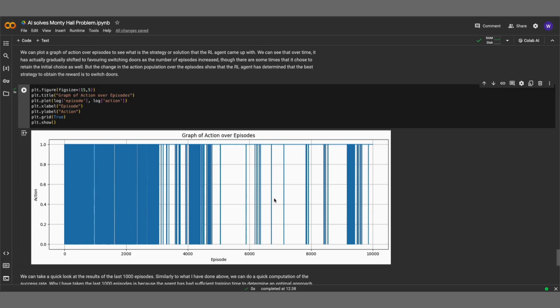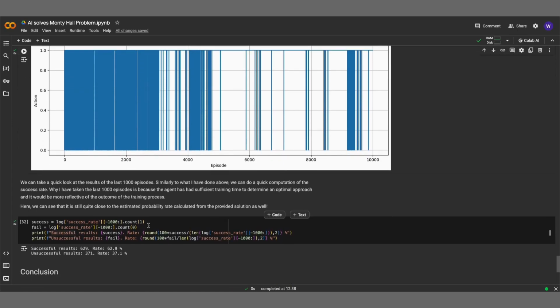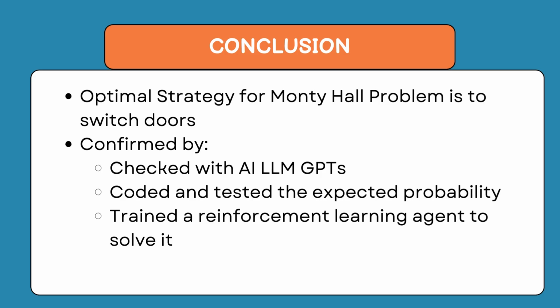We can also verify the success rate with the strategy, and it is still quite close to the estimated probability rate calculated from the provided solution as well. So it seems that all roads lead to Rome, and indeed the optimal strategy for the Monty Hall problem is to switch doors, despite how unintuitive it is.